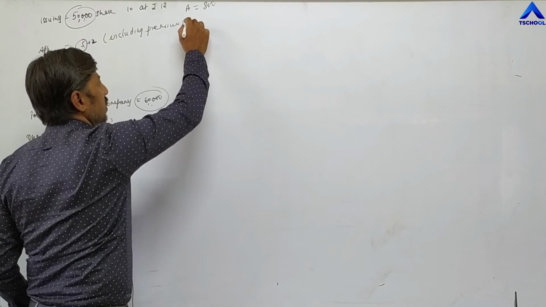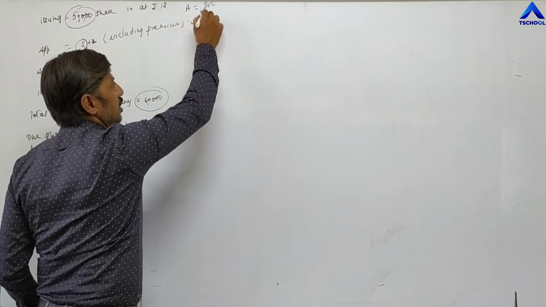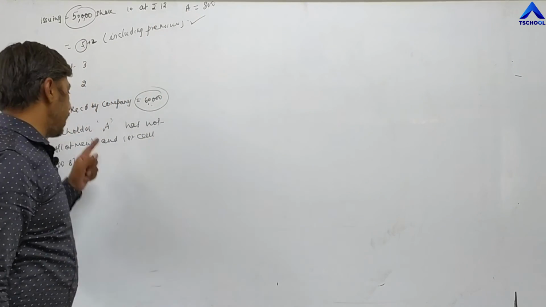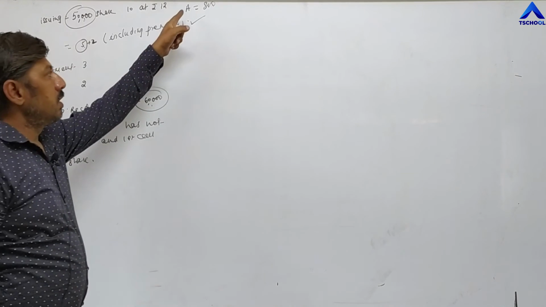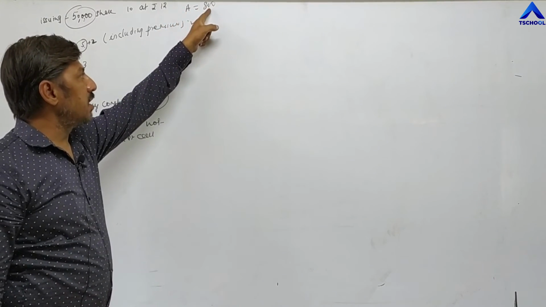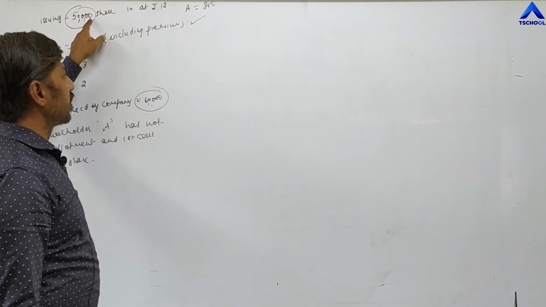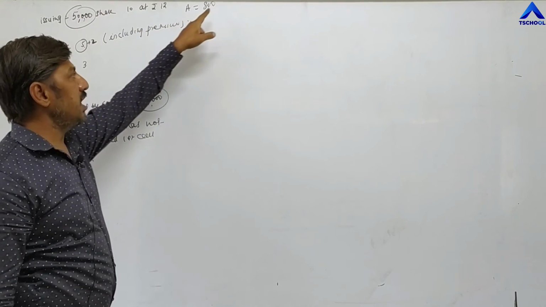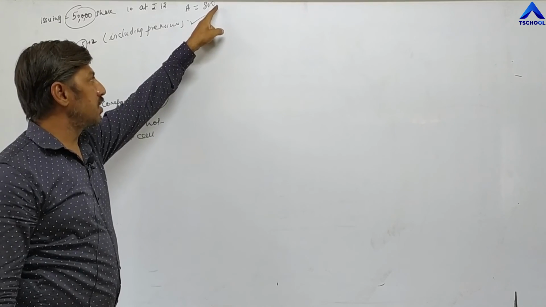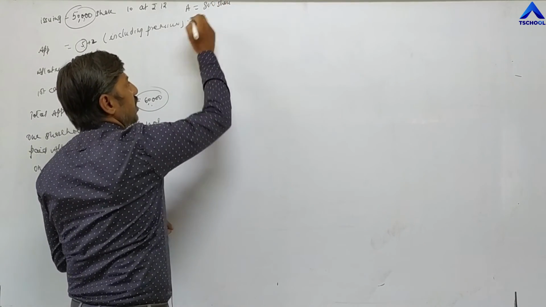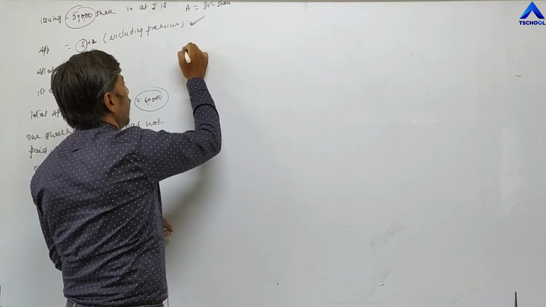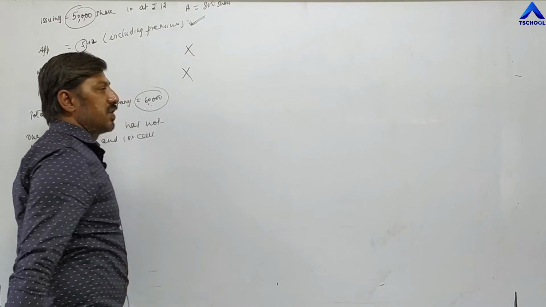Everybody has to pay the first installment, meaning the application, which he has paid. Right now I am talking about A, the shareholder who has not paid some installments. So A has purchased 800 shares out of 50,000 shares. On those 800 shares, he has paid application money, but has not paid allotment and not paid first call.